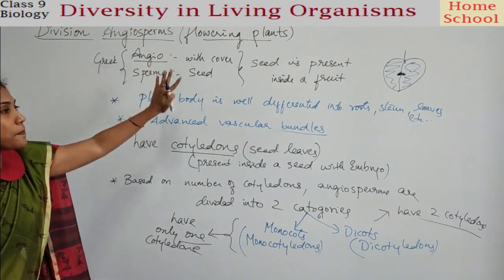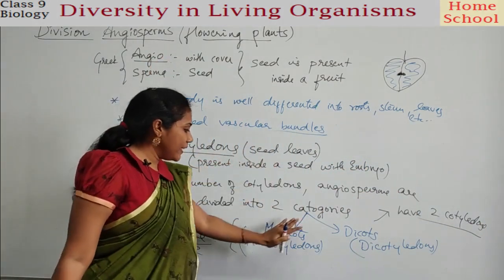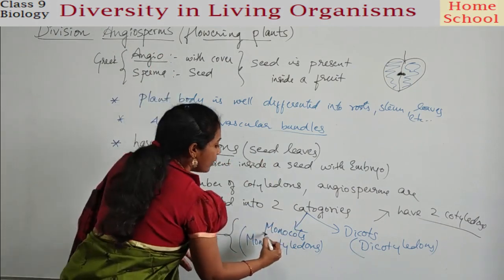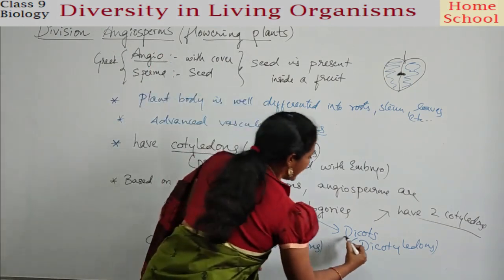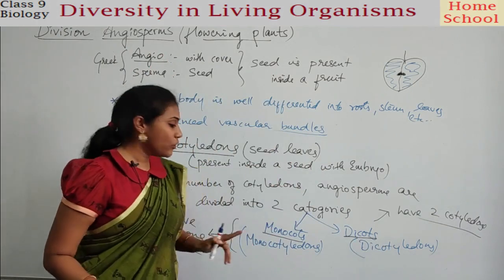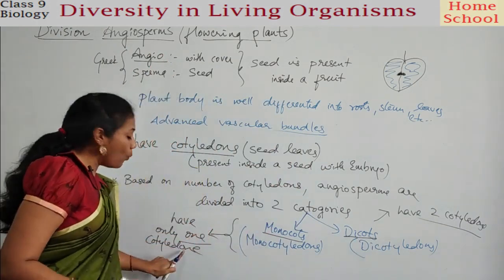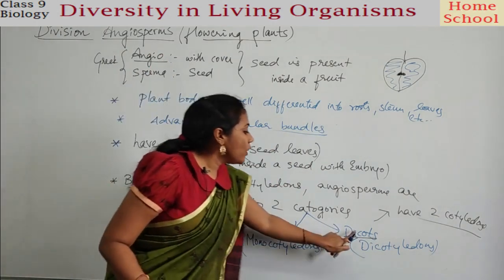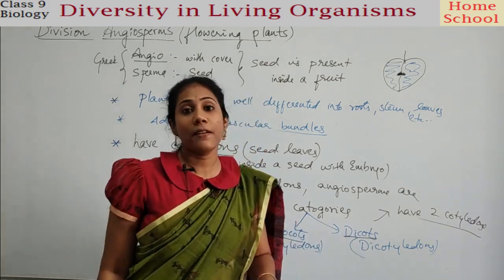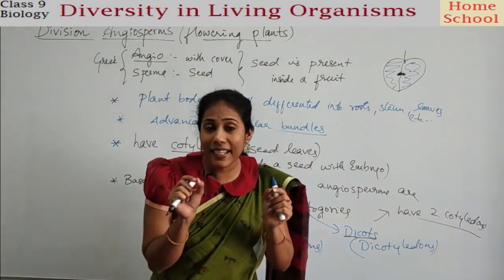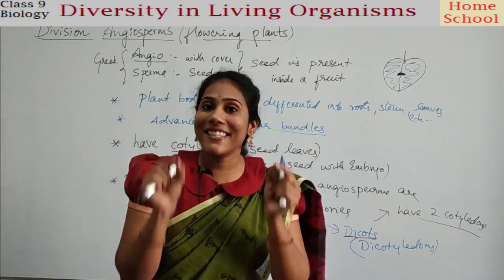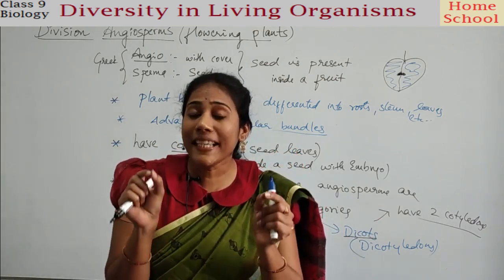Angiosperms are divided into two categories, monocots and dicots. Monocots have only one cotyledon. Dicots have two cotyledons. Where are these cotyledons present, guys? Inside a seed, with the embryo.